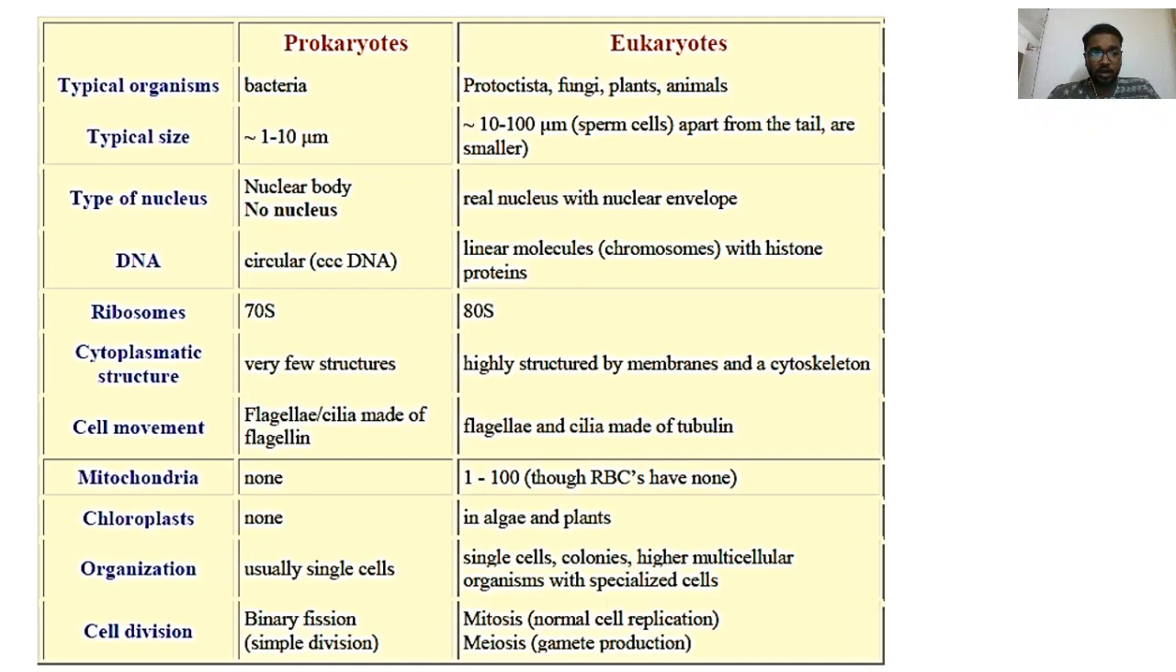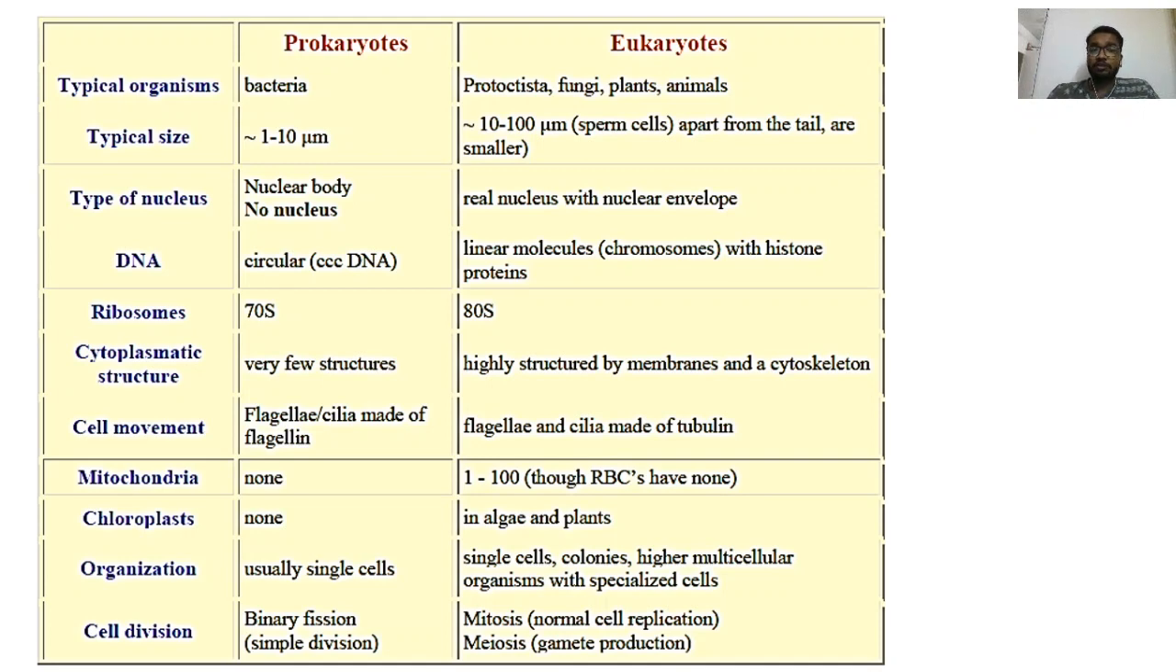If we consider the next cell organelle, that is the ribosome, 70S type of ribosomes are present in prokaryotes and 80S ribosomes are present in eukaryotes. Cytoplasmic structures: very few cytoplasmic structures are present in prokaryotes, and they are highly structured by membrane and cytoskeleton in eukaryotes. For cell movement, prokaryotes use flagella or cilia, which are made up of flagellin, while eukaryotes may use flagella or cilia, but they are made up of tubulin. This is the basic difference between prokaryote and eukaryote, flagella and cilia.